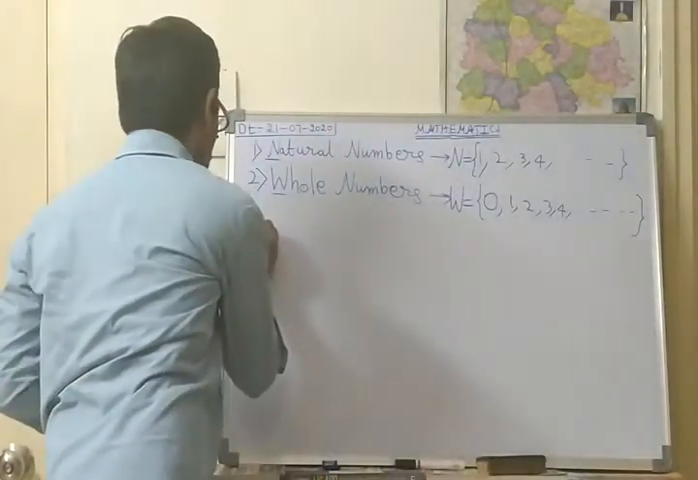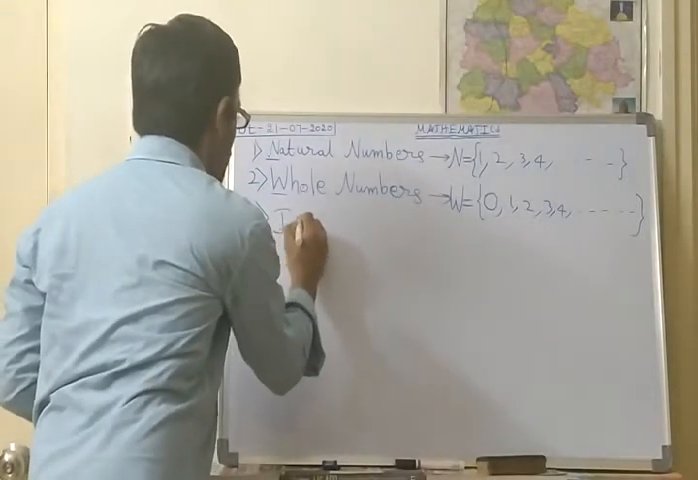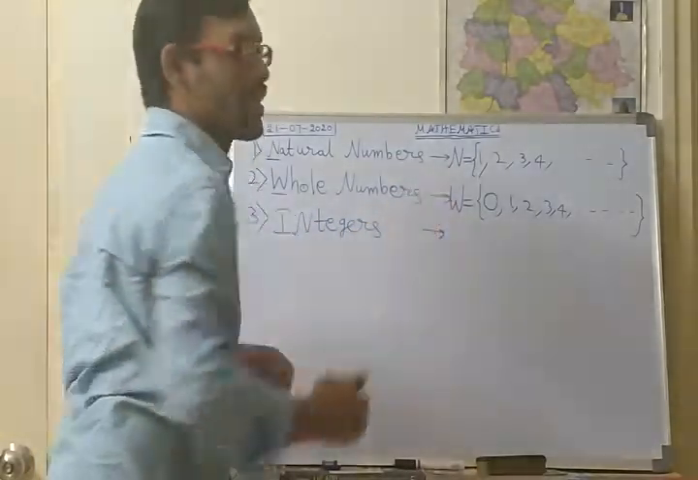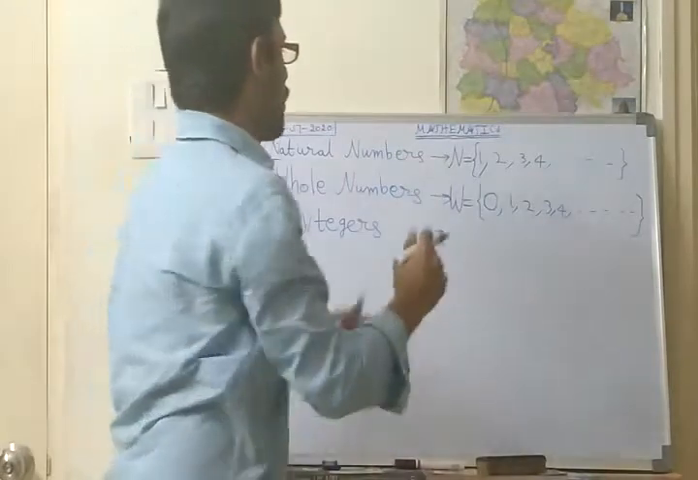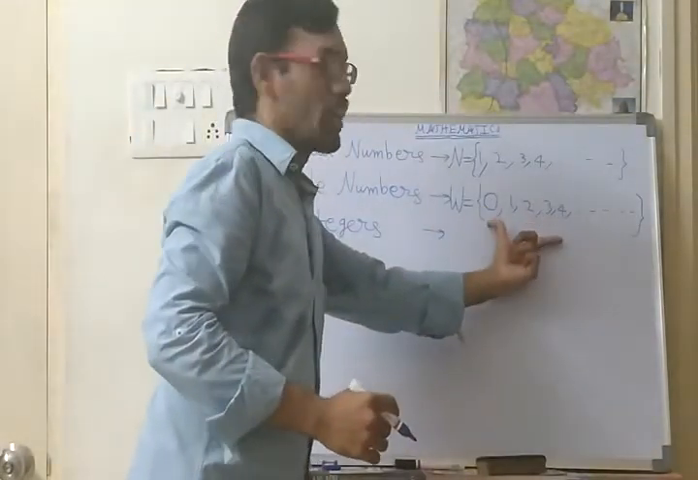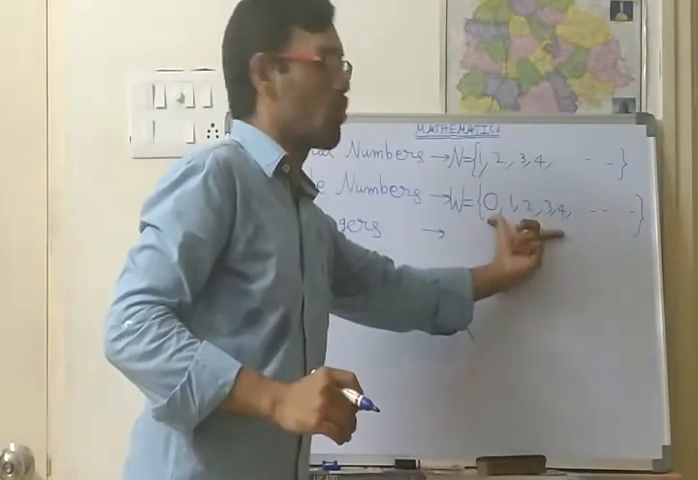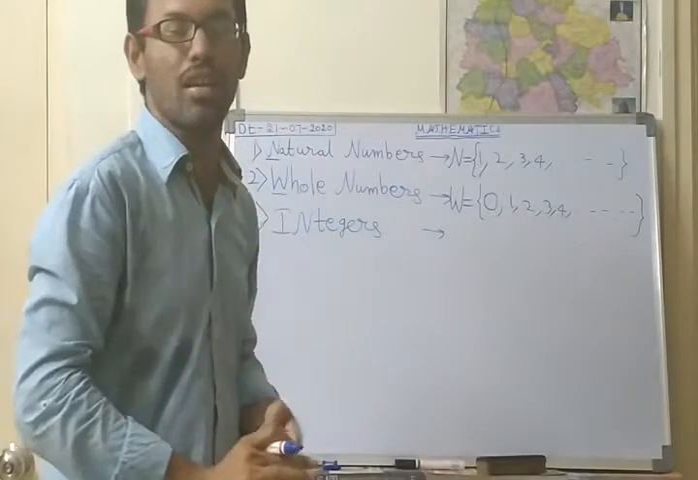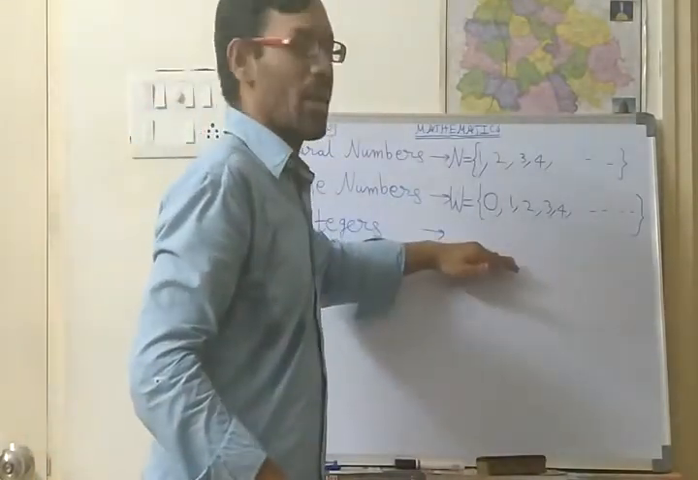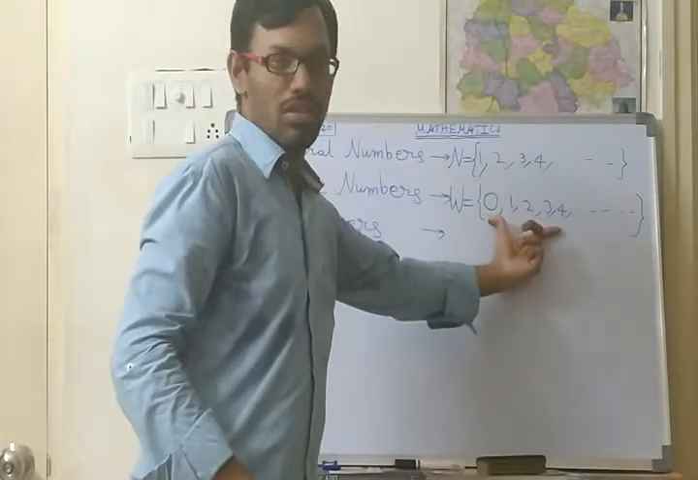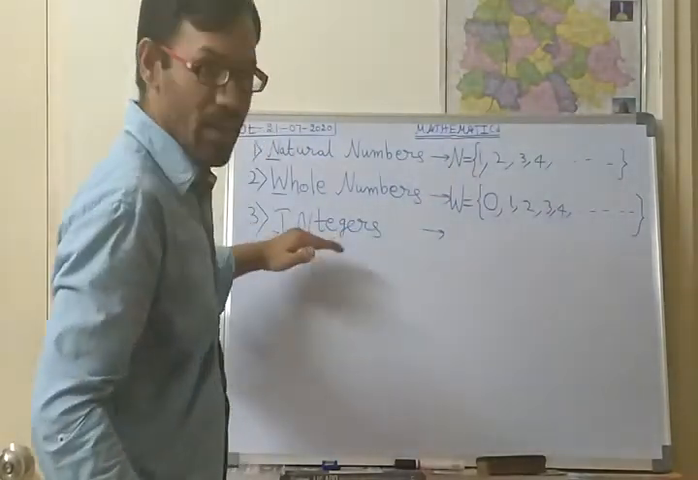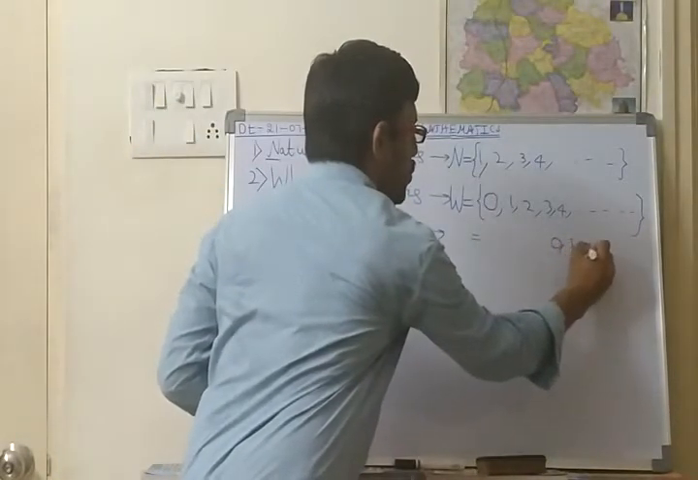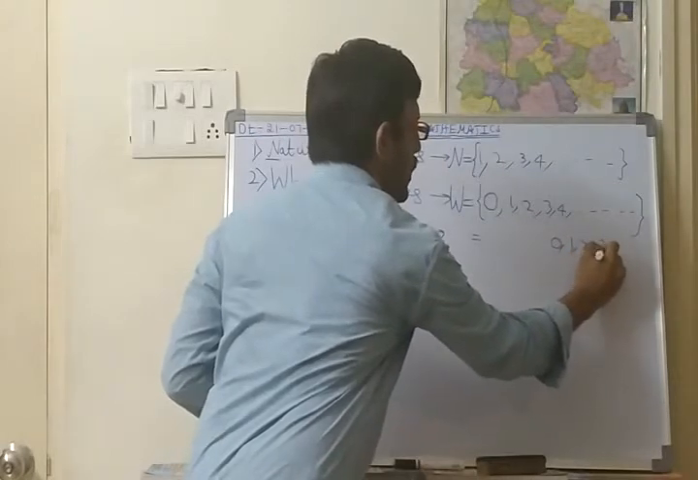Next, the important one is integers. So what are these integers? Suppose you add negative numbers to this whole number set. Negative numbers means -1, -2, -3 and so on. If you add these minus numbers to this whole number set, then that set is called integers. How will they be represented? Suppose 0, 1, 2, 3 and so on are there.